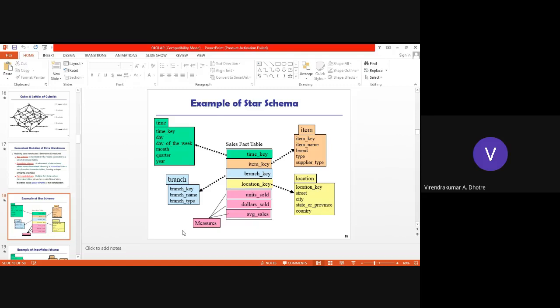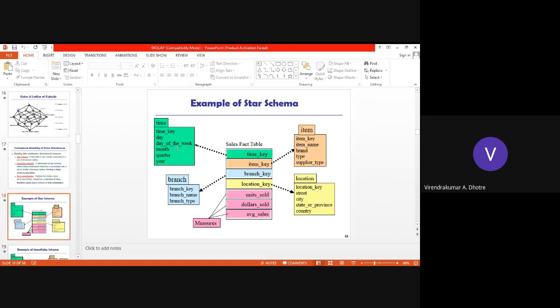When we go to the time dimension table from the sales fact table, the time dimension table will have a time key, day, day of the week, month, quarter, year. So this is how we represent time. Time is one of the dimension tables which is connected to the sales fact table. The fact table is the center of the star schema, and it has a key for each dimension table, right?